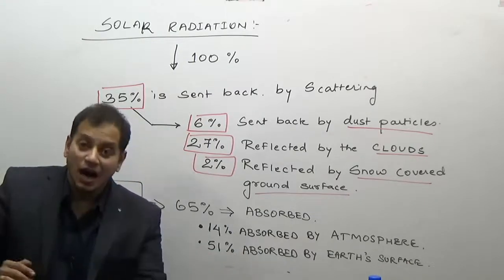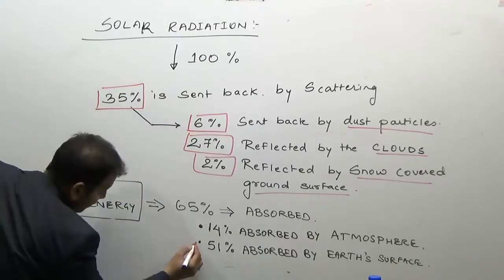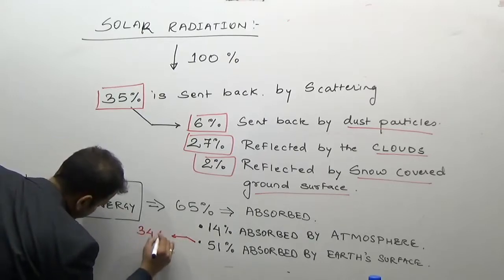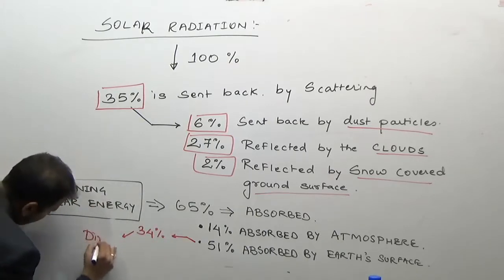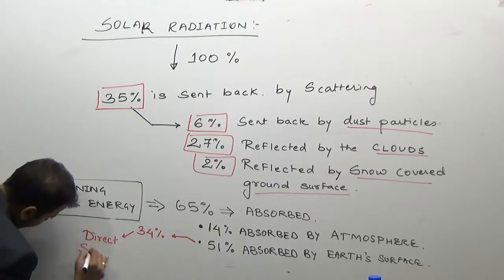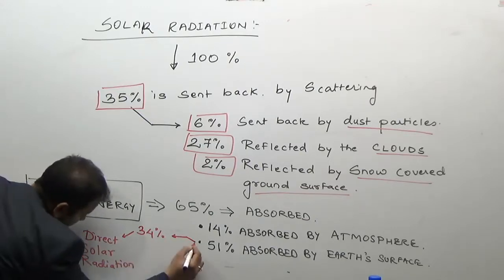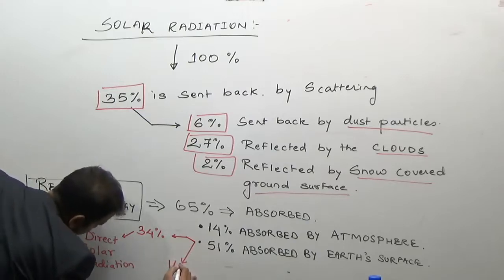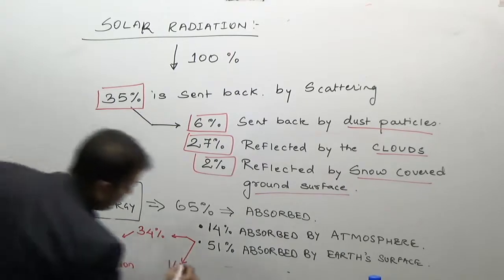But again here, not the entire 51%; in this 51% we can still divide: 34% comes as direct solar radiation, and 14% is received as diffused daylight.